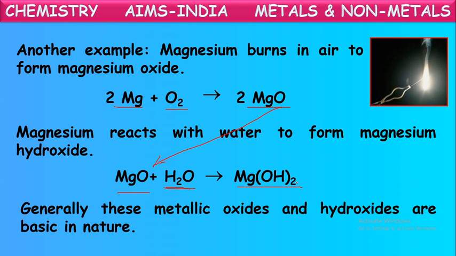This magnesium oxide and magnesium hydroxide, these two are bases. Generally, when metals react with oxygen they form metal oxides. When these metal oxides dissolve in water, they form metal hydroxides. These metal oxides and metal hydroxides are both basic in nature. These are bases.